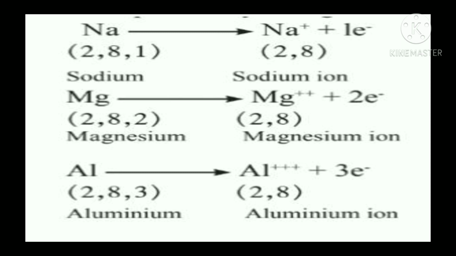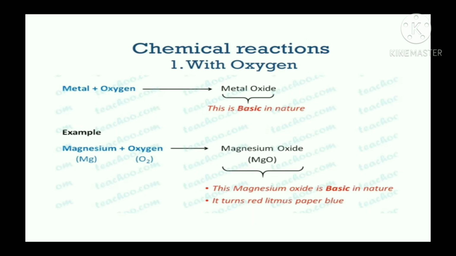Next is chemical reaction of metals with oxygen. Metals combine with oxygen to form their oxides. It means whenever metal reacts with oxygen, it forms that metal oxide or it gives rise to corresponding oxides. Very simple, children.